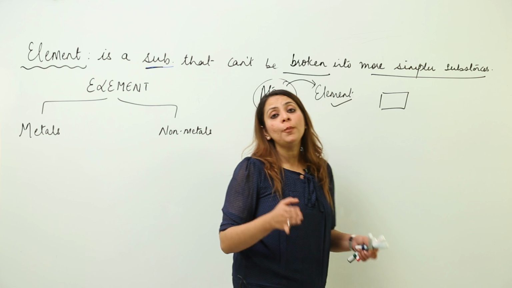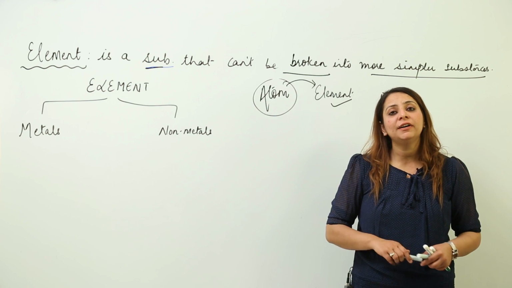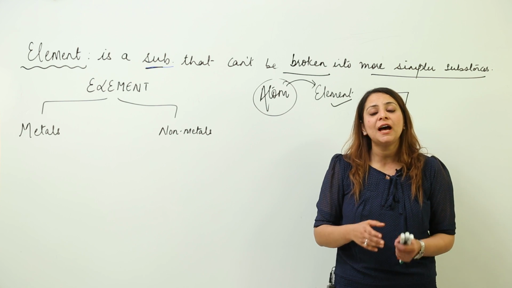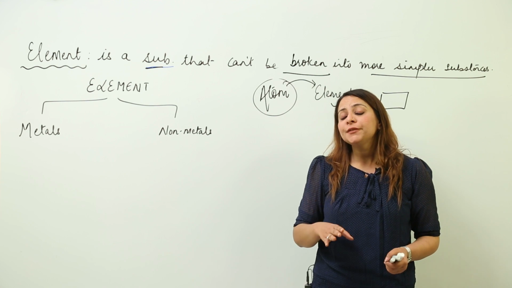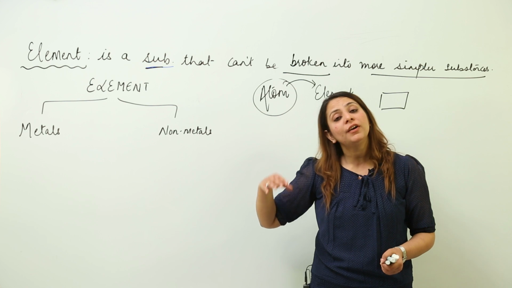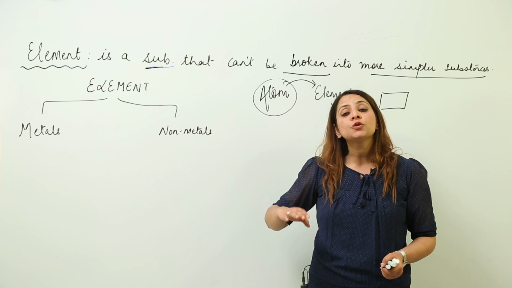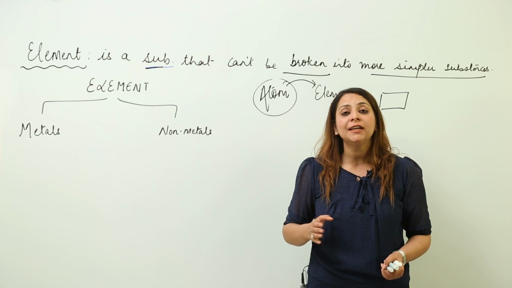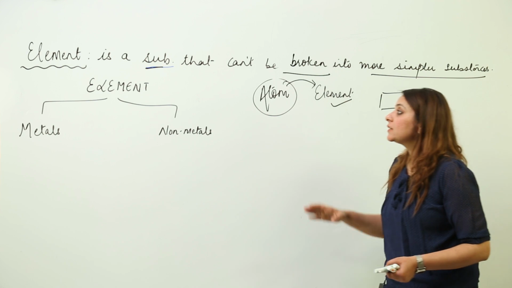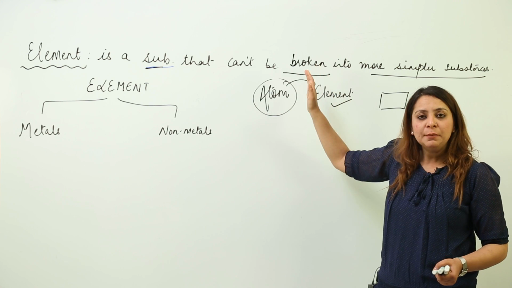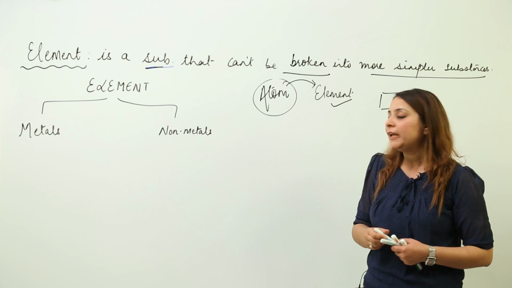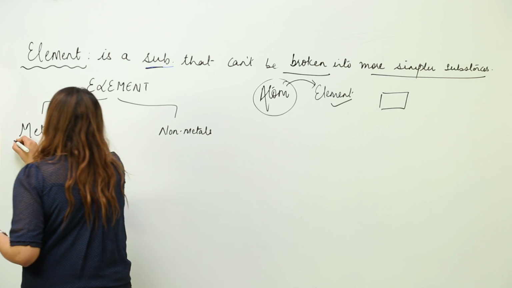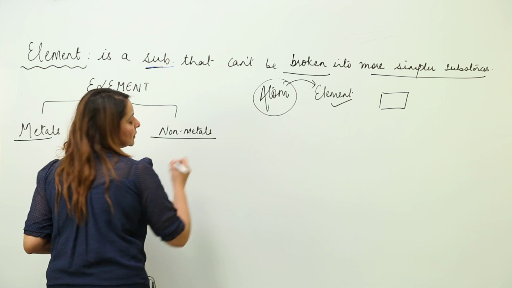And you know that so many elements have already been discovered, and for that we have a periodic table where those elements have been placed. There are so many elements which have already been discovered, and there are still more discoveries lying in the pipeline. Elements are of two basic main types: metals and non-metals.